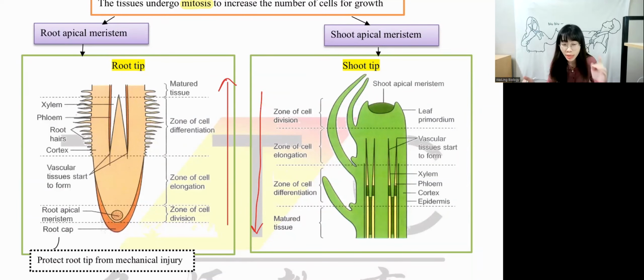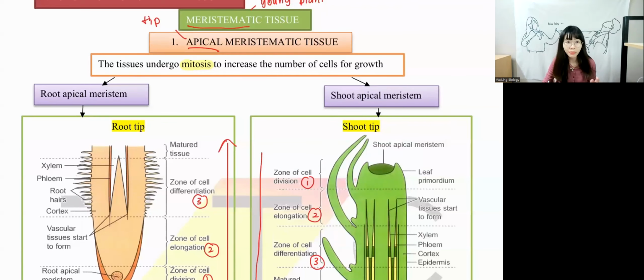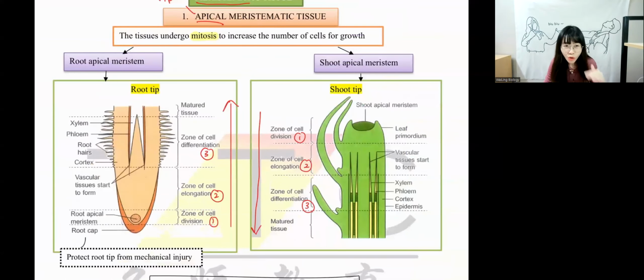Because we have three different zones. The first zone is called the zone of cell division. The second zone is called the zone of cell elongation. The third zone is called the zone of cell differentiation. We have 3 zones in total. Same as this one: number 1, division; number 2, elongation; number 3, differentiation. Apical means the tip. So for root apical meristem, we have to know the zones: division, elongation, differentiation.